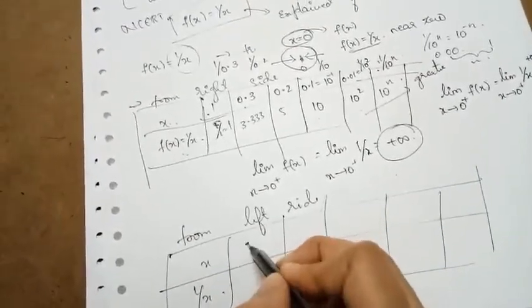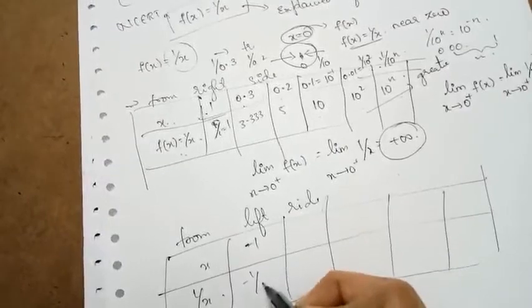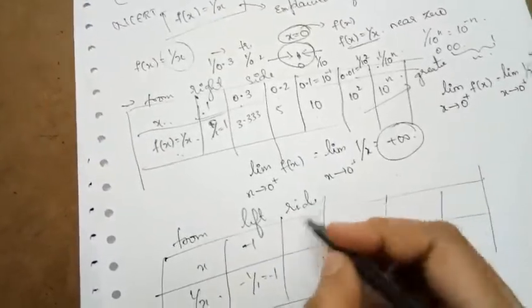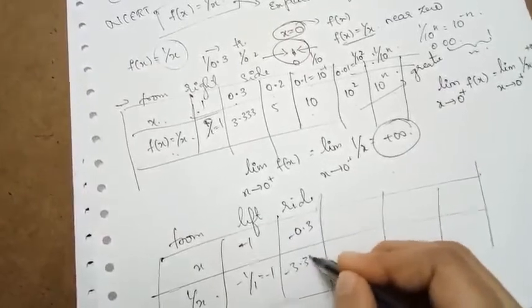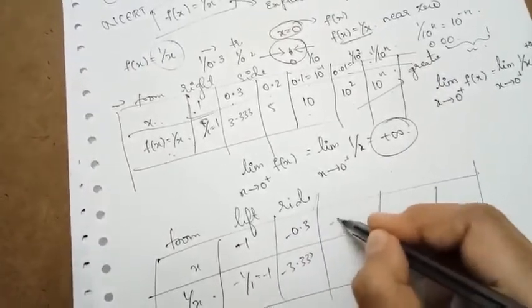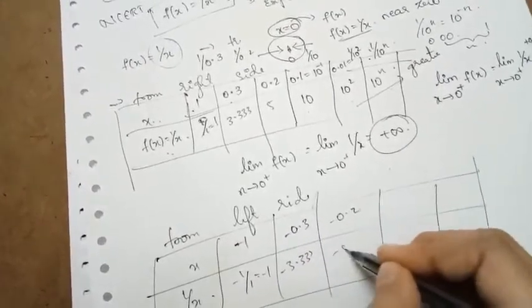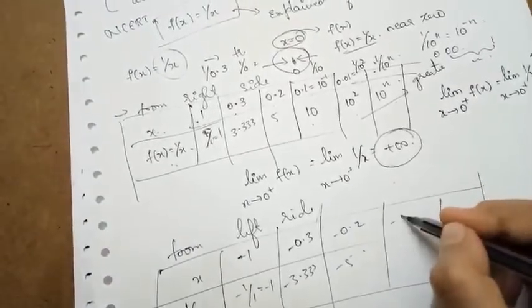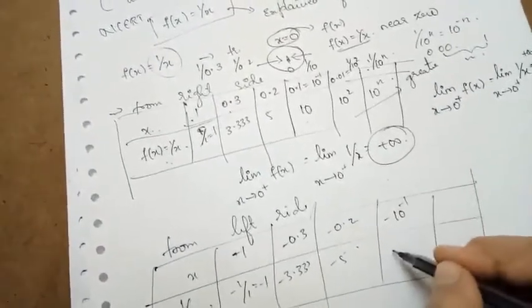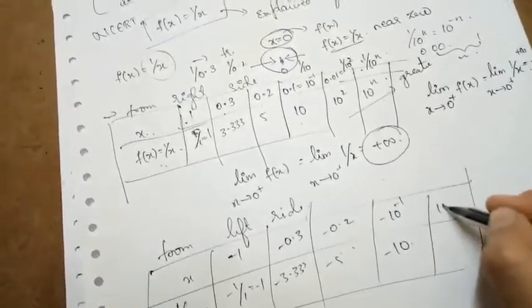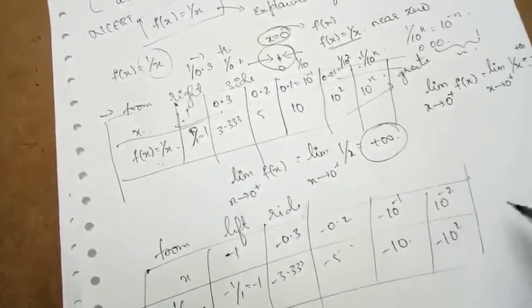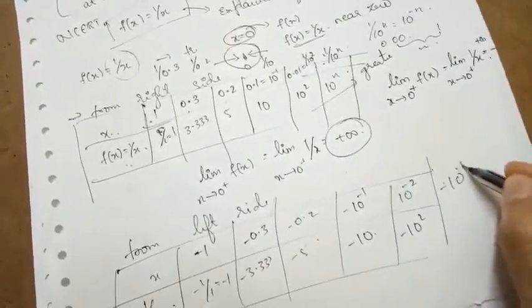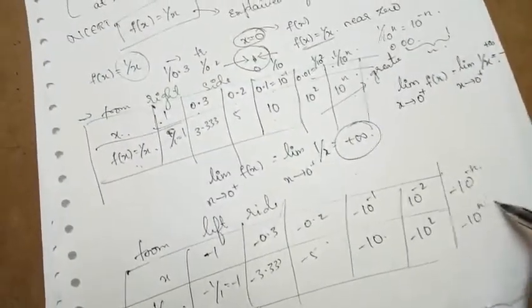So if it is minus 1, it will be equal to minus 1 by 1, which is equal to minus 1. Suppose if I choose minus 0.3, it will be equal to minus 3.333, and so on. If I use minus 0.2, it will be equal to minus 5. So minus 10 to the power of minus 1 means it will be equal to minus 10. Minus 10 to the power of minus 2 means it will be equal to minus 10 square. So minus 10 to the power of minus n becomes minus 10 to the power of n.